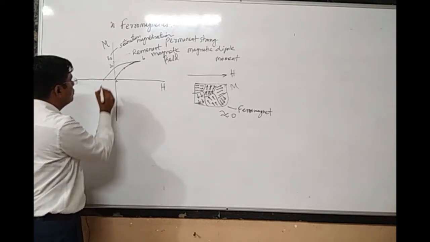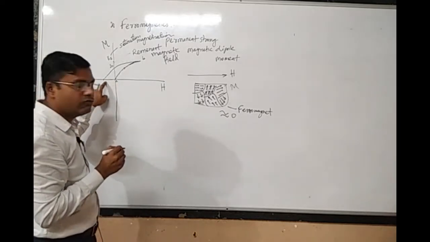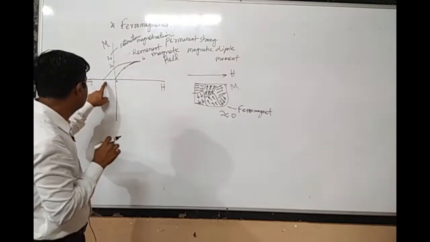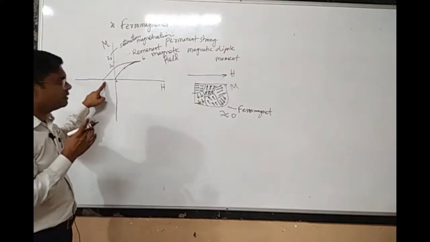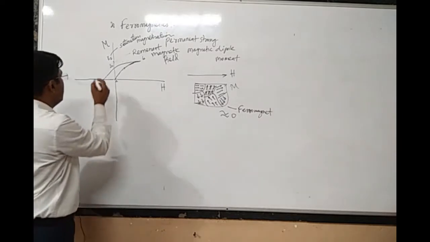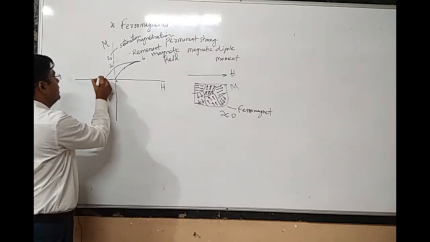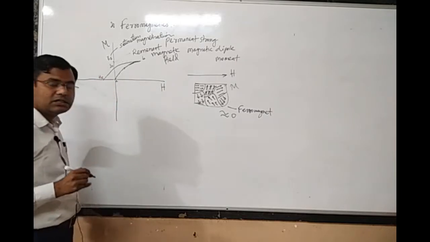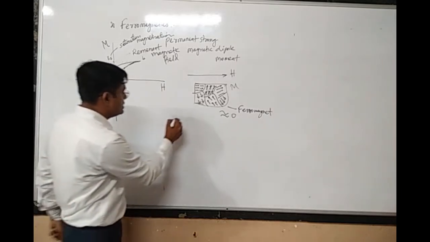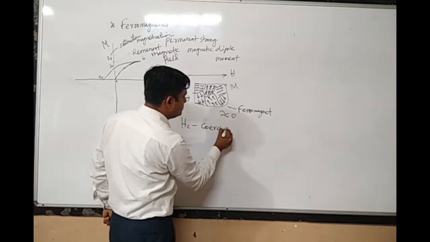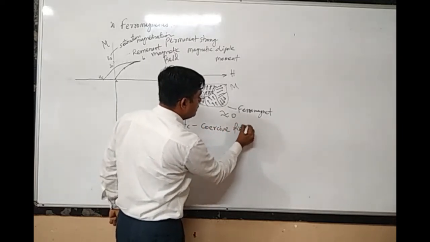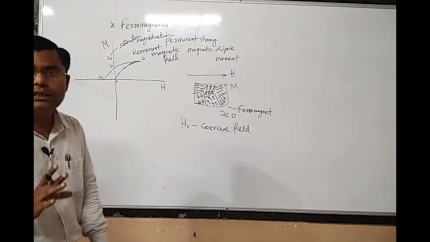It will become 0 at some value of external magnetic field, but in the reverse direction. This value of external magnetic field is represented by the letter Hc, where Hc is called the coercive field.